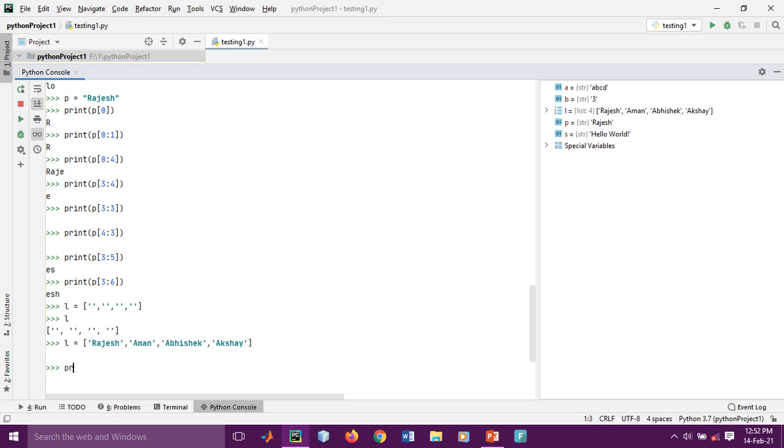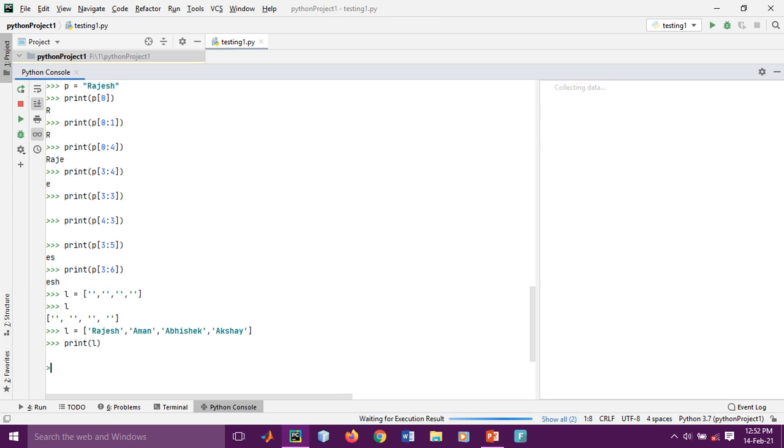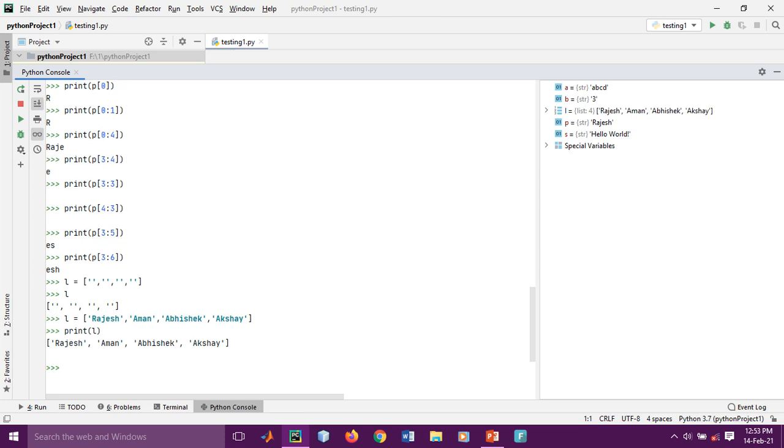If you want to see our list contents, you can simply write print L. This is our list contents. Suppose you want to add some contents to our list, you can type it by using append, L dot append.